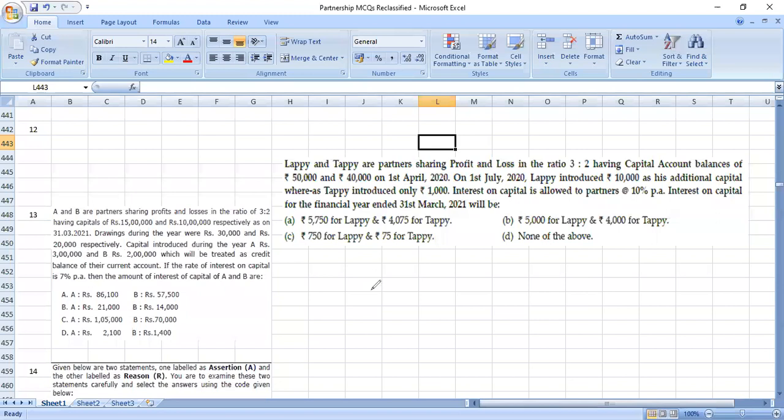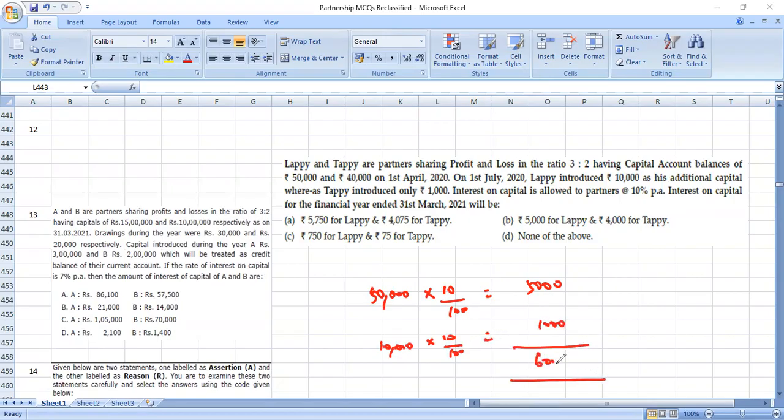For Lappy, if you have to calculate the capital account balance of 50,000 from the beginning of the year, 50,000 into 10% per annum will give you 5,000. அப்புறம் additional capital invest பண்ணிருக்காங்களா எவ்வளோ 10,000, அதுல ஒரு 10% அது வந்து 1,000. So total interest on capital for Lappy will be 6,000. பார்த்தீங்களா இந்த மாதிரி தான் தப்பு பண்ணக்கூடாது. ஓகே, லாப்பி வந்து அடிஷனல் கேபிட்டல் எப்போ இன்வெஸ்ட் பண்ணோம், 1st July. இயர் எண்டிங் வந்து 31st March.